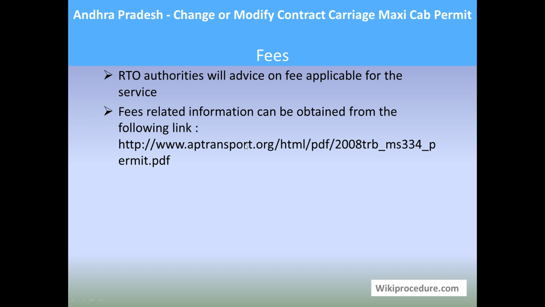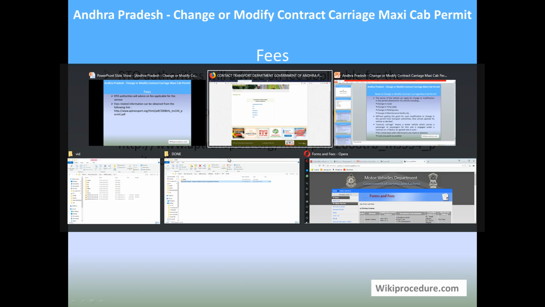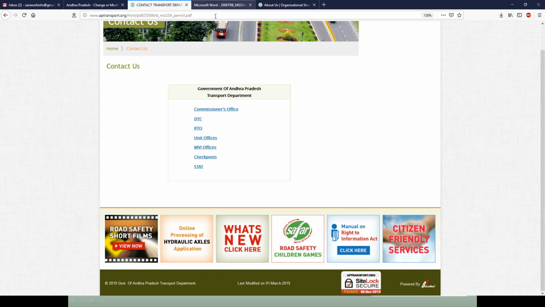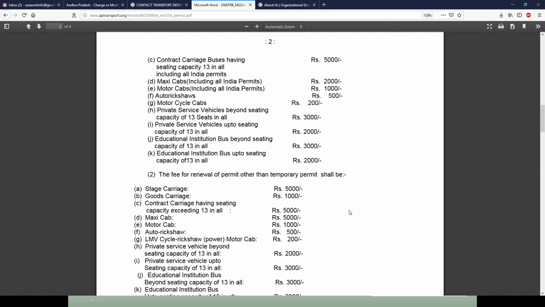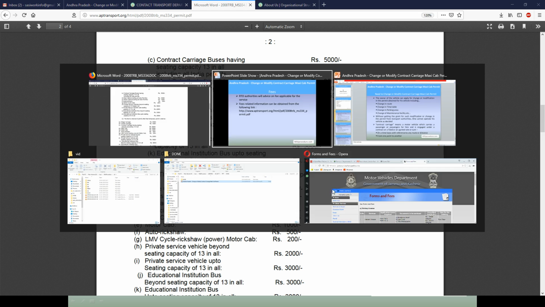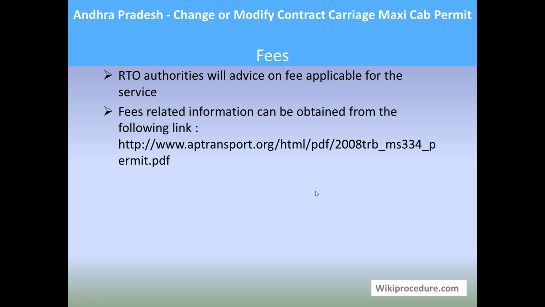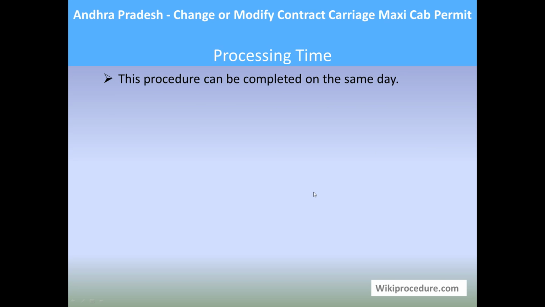Anyhow, you have a link provided here which takes you to a PDF page which corresponds to different services and applicable fees for those services. Mark the service which you require and understand the amount which you need to carry for the RTO office on your visit. This will keep you in a better place for understanding the money which you are going to spend on this service. Processing time: this procedure can be completed on the same day because it is just a modification of certain level of requirements.